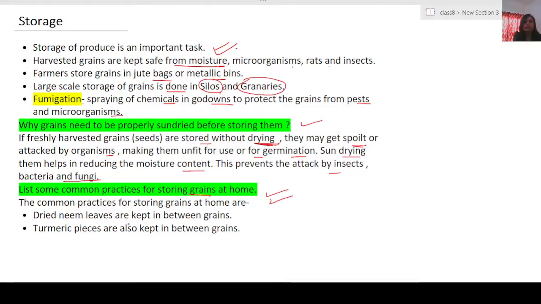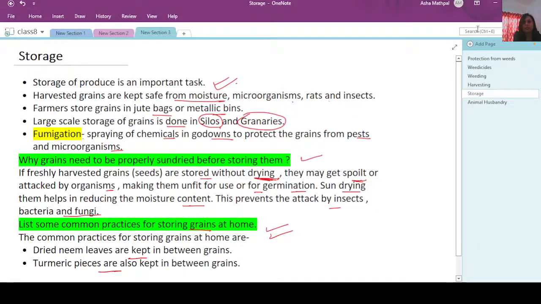People keep dried neem leaves in the container of the grain, because neem leaves repel insects and pests. We also see whole turmeric pieces kept inside the grains, which again repel the insects. So these are some traditional, household techniques.